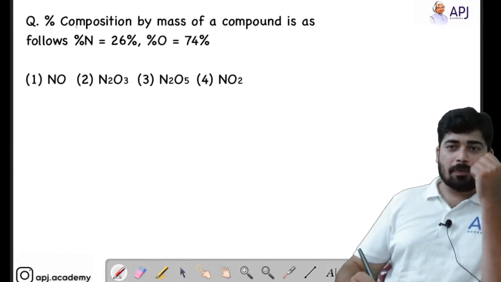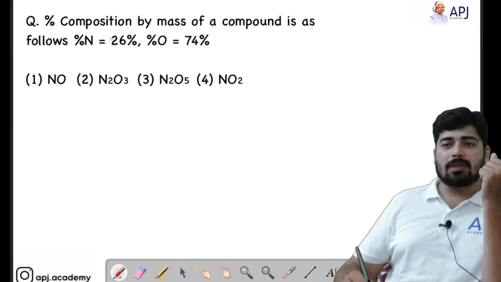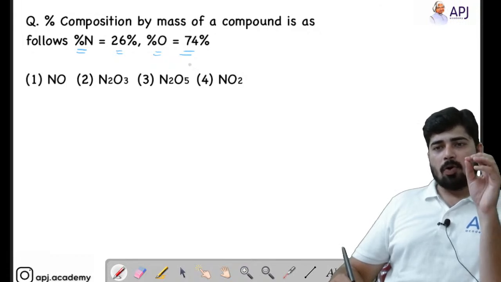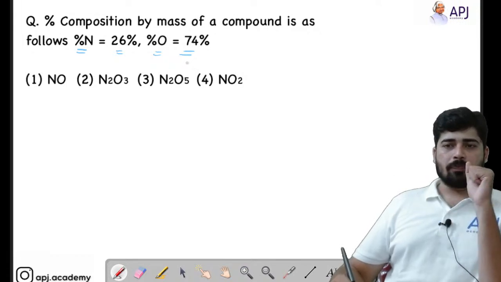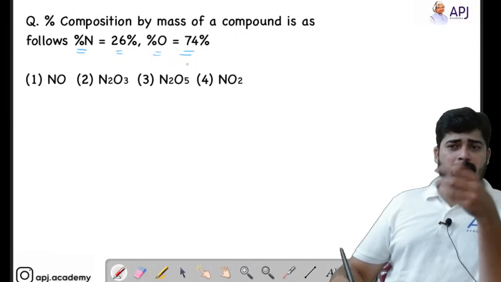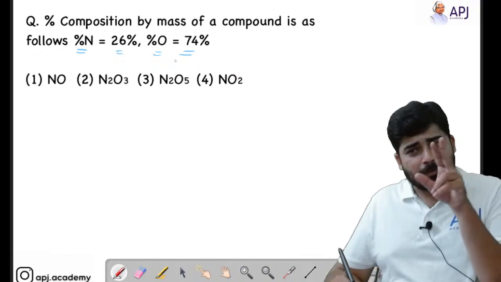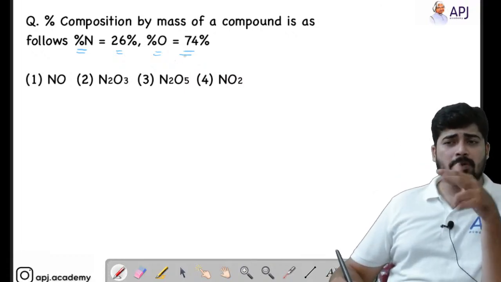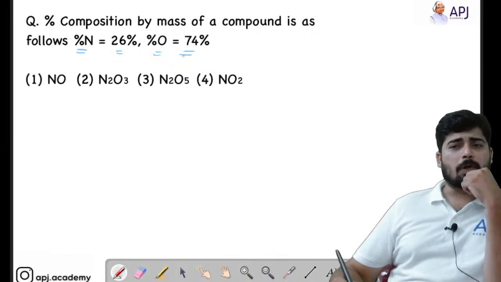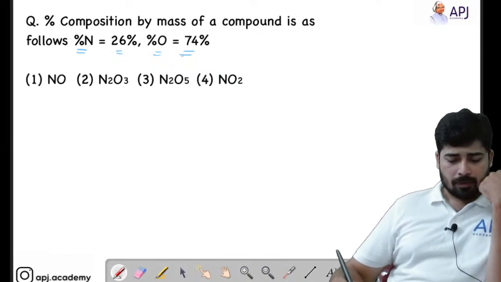Here you can see the percentage composition by mass of a compound is as follows. That is, percentage nitrogen is given as 26%, percentage oxygen is given as 74%. You are given 4 options: NO, N2O3, N2O5 and NO2. By understanding the percentage composition, by calculating, you have to find out the molecular formula or the empirical formula of the compound, and you have to tick the correct one. Okay. So let's do it.